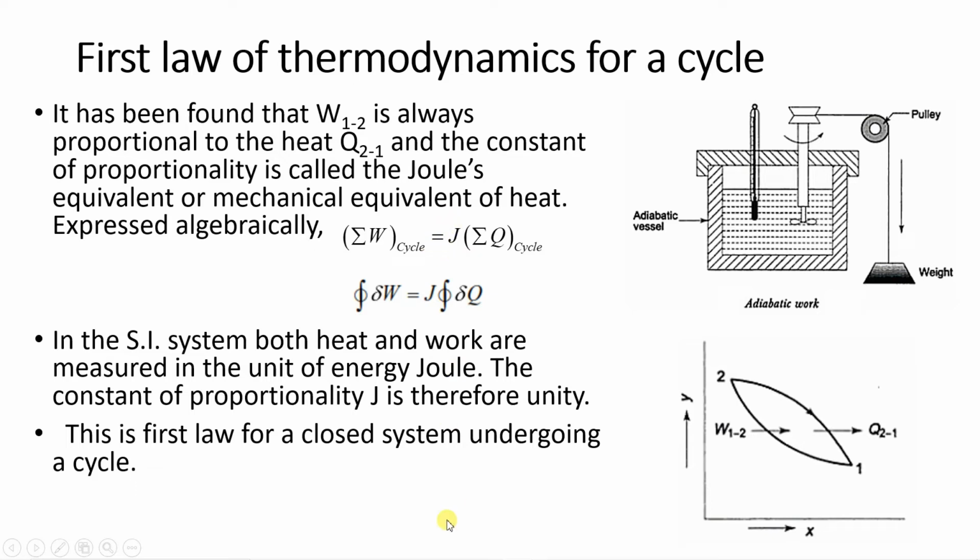This J value is 1, which we get from the sign convention, for SI units. So what is the outcome of the first law of thermodynamics for a cycle? The summation of work for a cycle is equal to the summation of heat for a cycle.